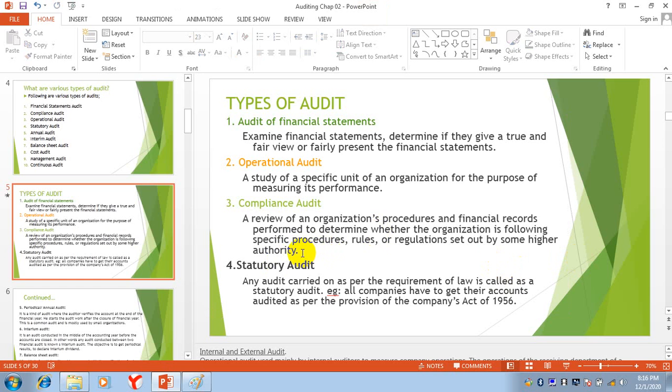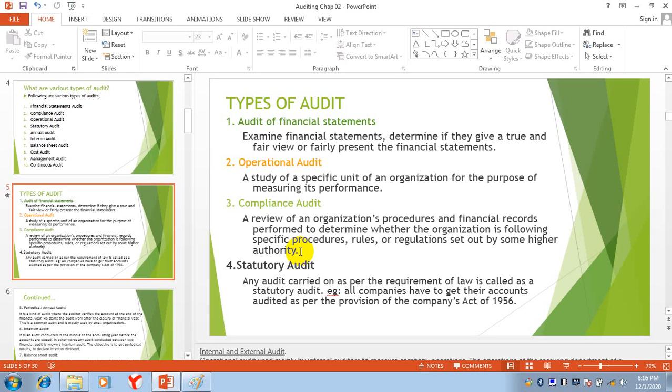Who is setting the standards? The higher authority. In higher authority, there are the external authorities and the internal higher authorities. In external higher authority, the government is coming, the financial reporting standards.